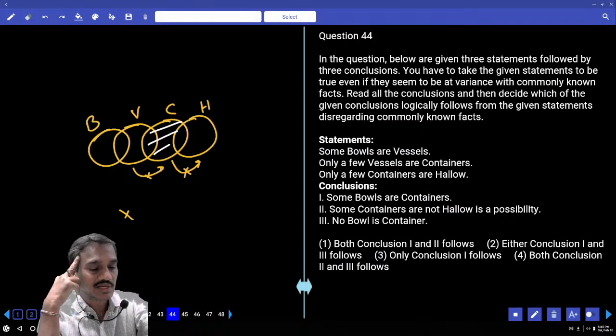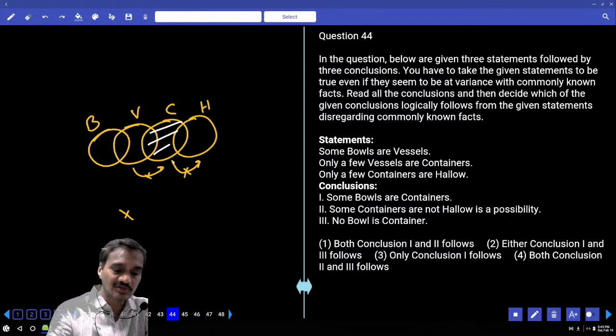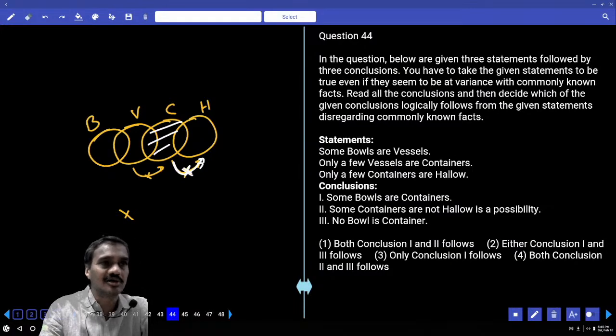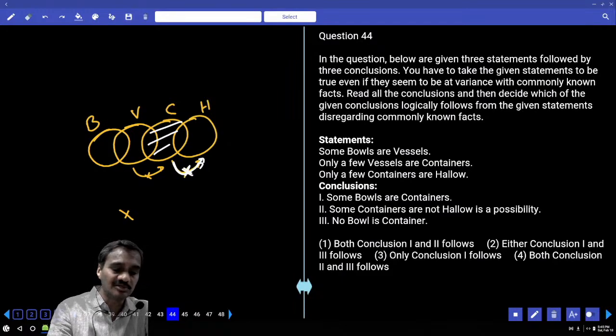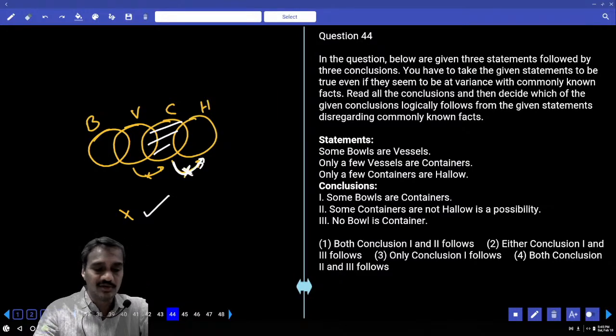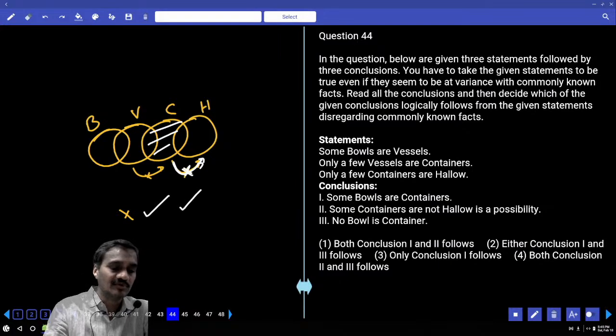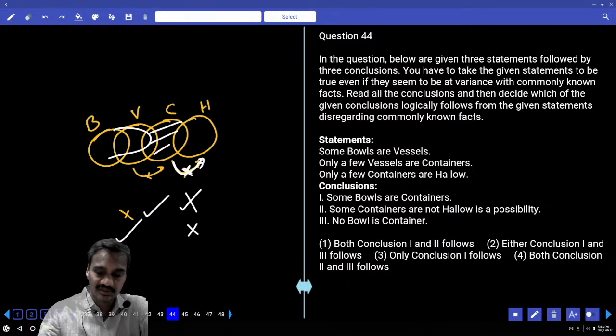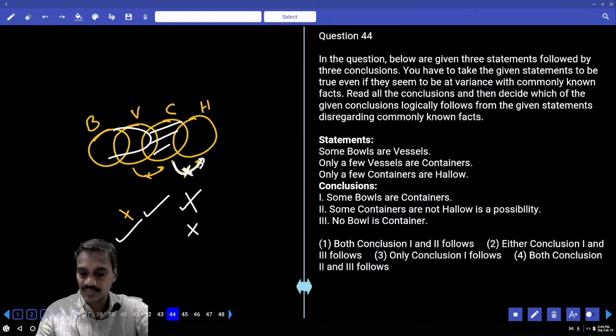All containers are hollow. All containers are hollow means this entire container must be a part of this hollow. Is it possible? Only some containers are hollow, but not all. Containers are hollow, but it is false. Hence, it is not possible. This will be true forever. And no bowl is a container, as of now true. False under some bowls are containers, I can make this as false. If that is false and the first one has become true, then what is your answer here? 2 and either 1 or 3.